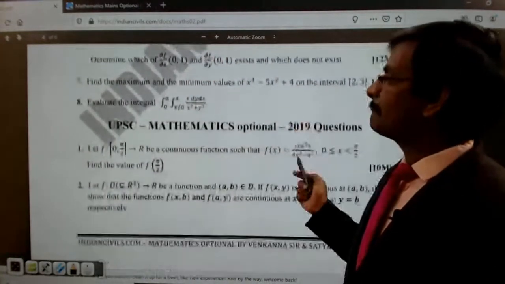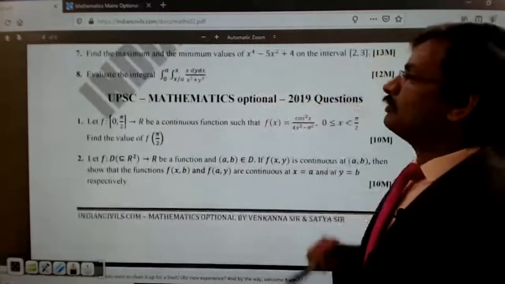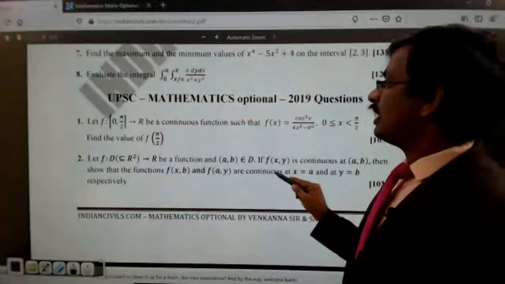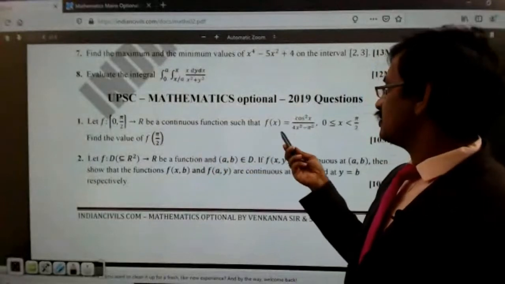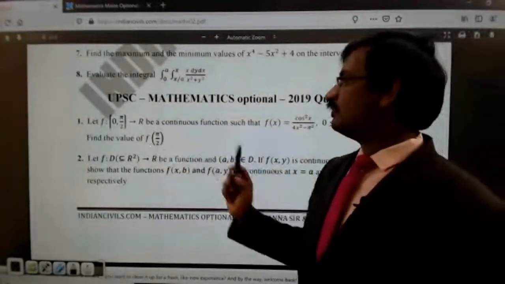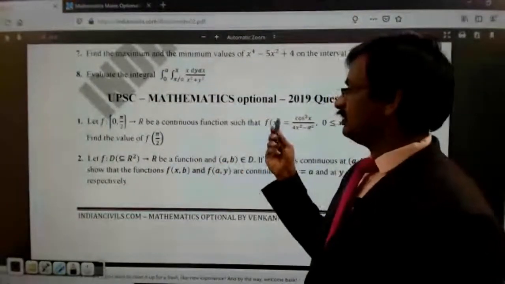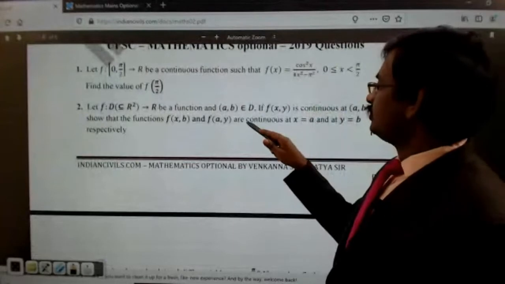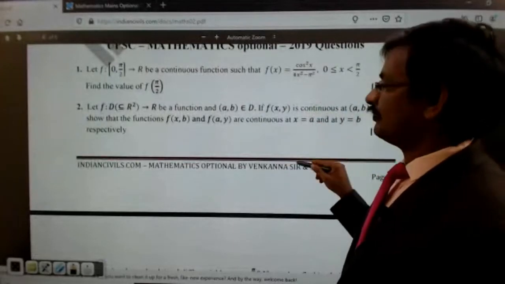And then finding the maxima and minima again, and evaluate the integral. So this is a double integral. So in 2019, if you notice, this is a continuous function, and then you find the value of f(π/2). So again, finding the continuity and differentiability here. So this is also a continuity.